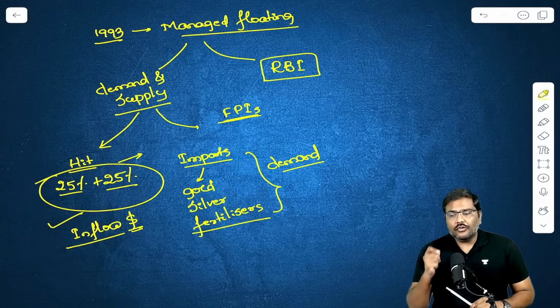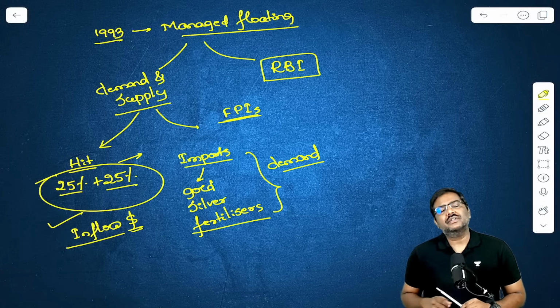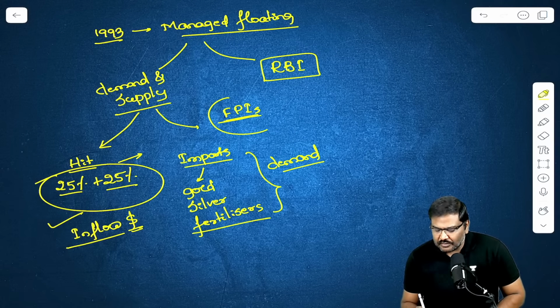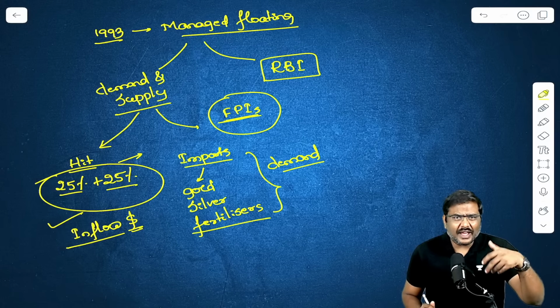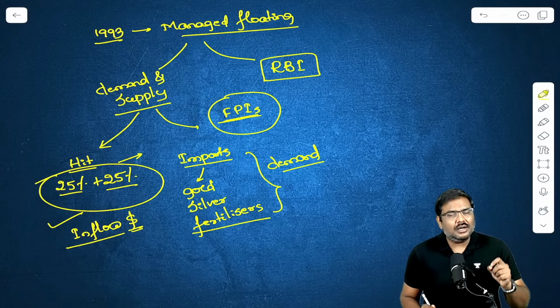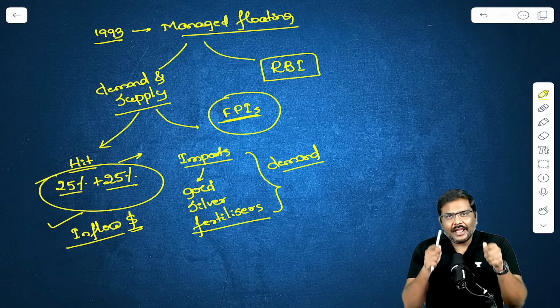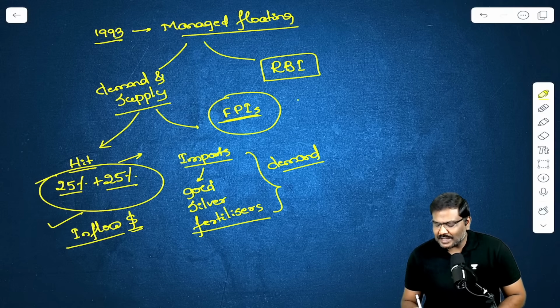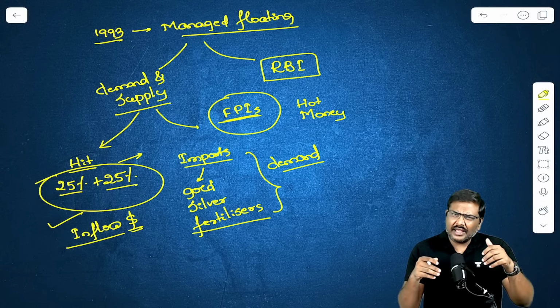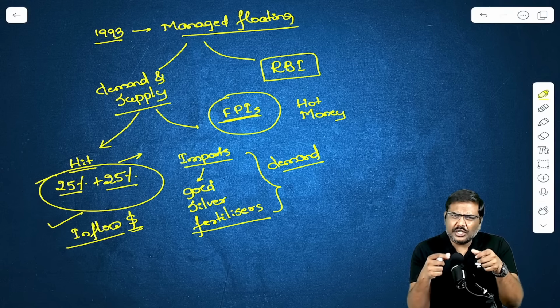FPI, foreign portfolio investors. The foreign portfolio investors were also referred to as fly-by-night money, or else please remember, this kind of money is also referred to as hot money, HOT, hot money. Reason being, this kind of money will keep on flowing from one market to another market, and it will keep on jumping in a very short duration itself.